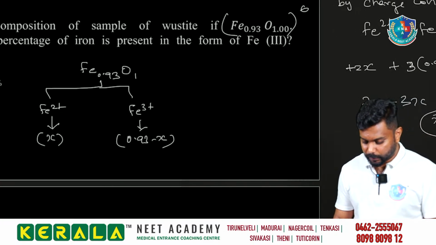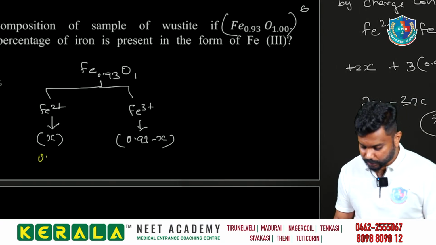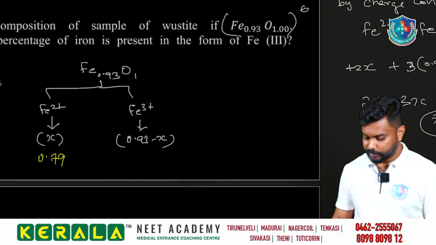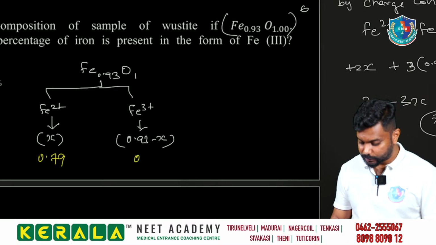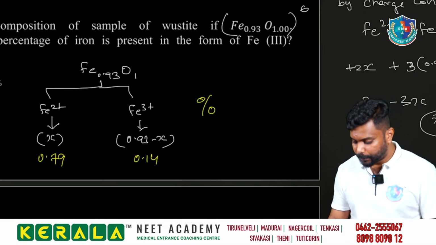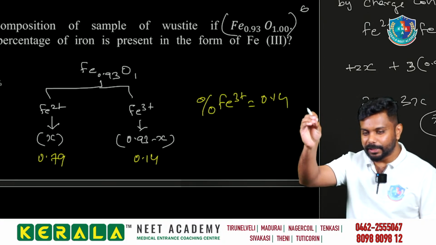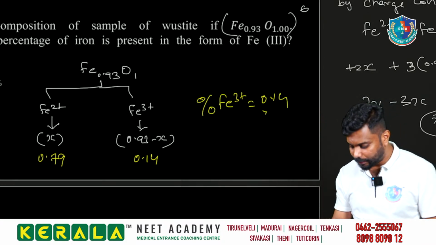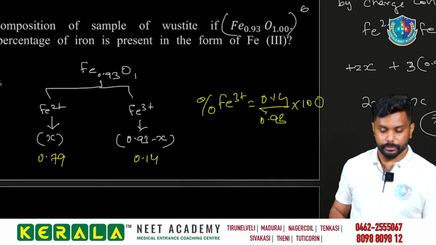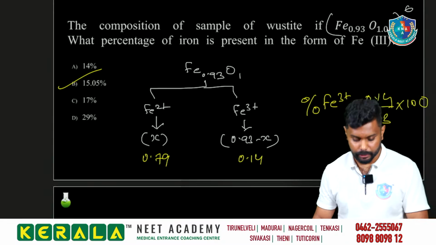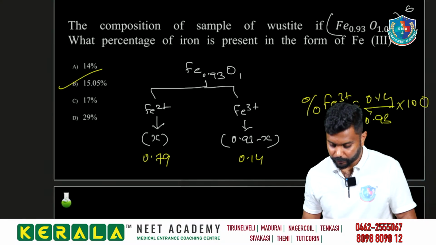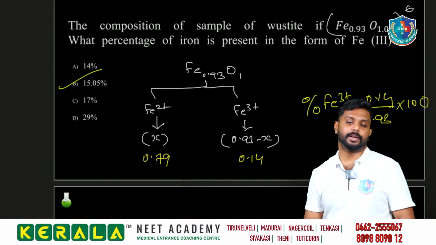So 0.93 minus 0.79 that is equal to 0.14. So we have to find the percentage of Fe3 plus: 0.14 divided by 0.93 into 100 that is equal to 15.05 percentage we will be getting. Okay, 15.05 percentage we are getting.